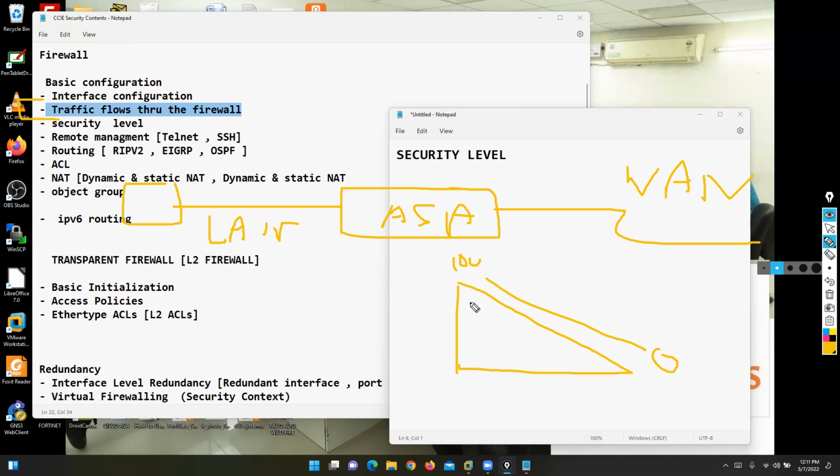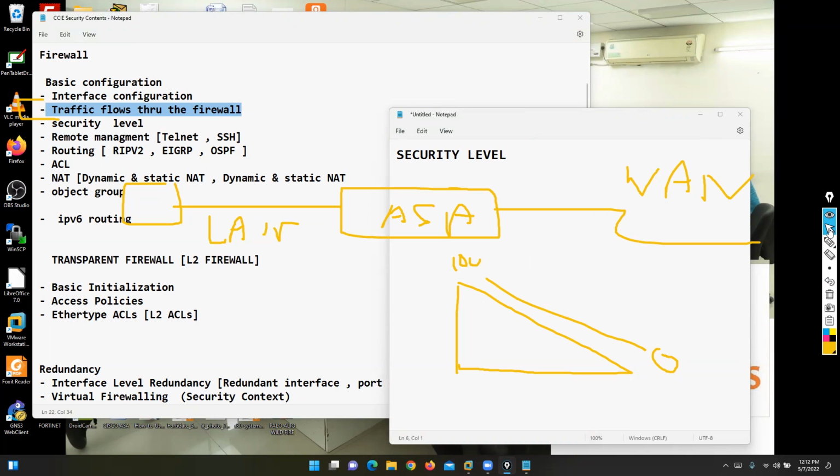traffic is allowed from a higher security level to a lower security level. No need to configure any firewall policy. It's a default. Yeah, I got a question. But you said higher zone to lower zone, but for lower zone to higher zone, we need to configure as well. Yes, we need to configure an ACL rule, both ways, isn't it?